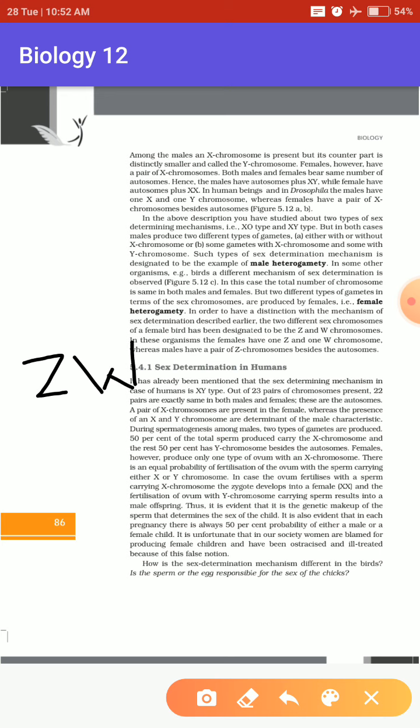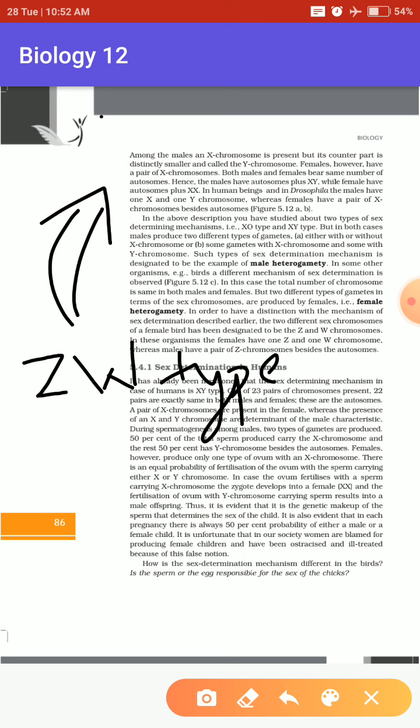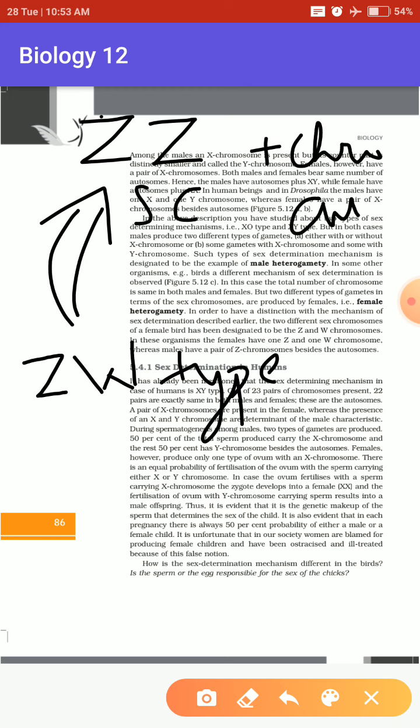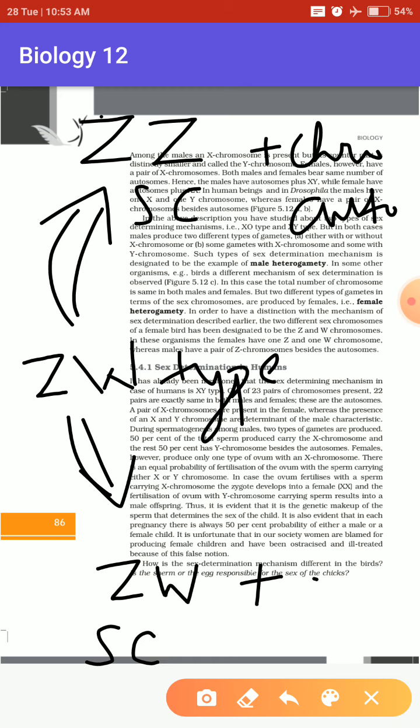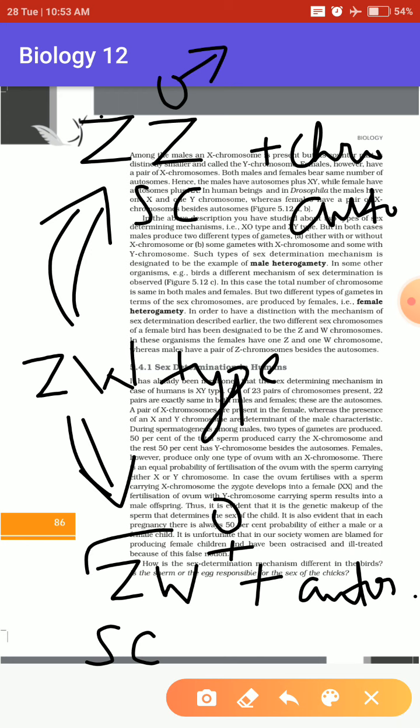It is of ZW type, where females are responsible for the gender of the next species. Males have the same type of sex chromosomes: Z along with other chromosomes known as autosomes. Females have sex chromosomes ZW plus the other autosomes. By this representation itself, it is clear that in birds females are responsible for the gender of the next species.